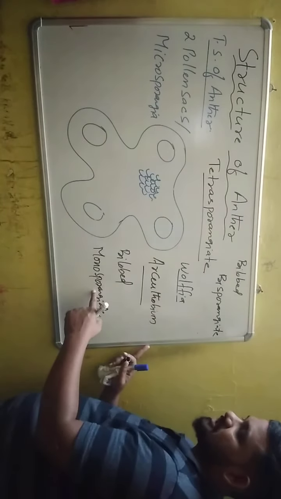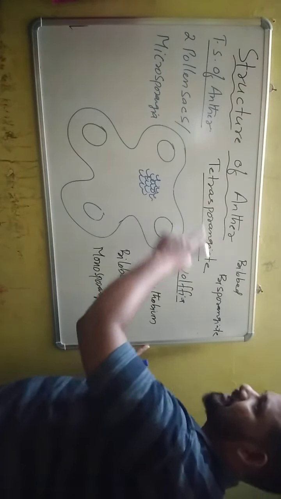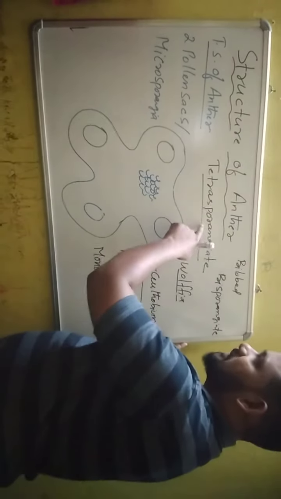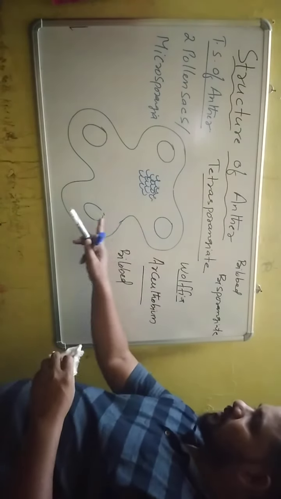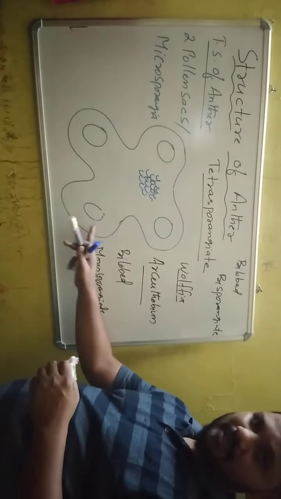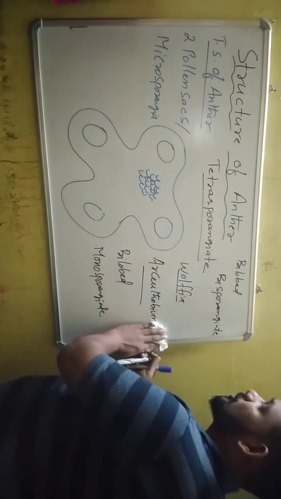So there are some exceptions. Other than these 2, in the remaining cases, the bilobed anther is known as tetrasporangiate, and each anther lobe has 2 pollen sacs or 2 microsporangia.